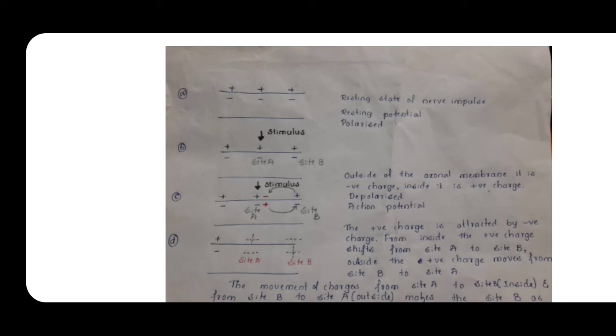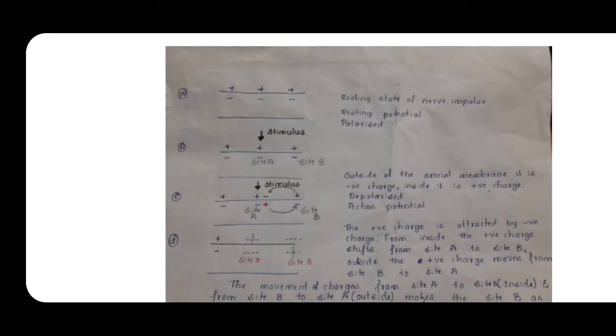So now in the B you can see I have considered two sites. What are those two sites? Site A and site B. So let us give the stimulus to the site A. In the site A you can see the charges: outside it is positive and inside it is negative.